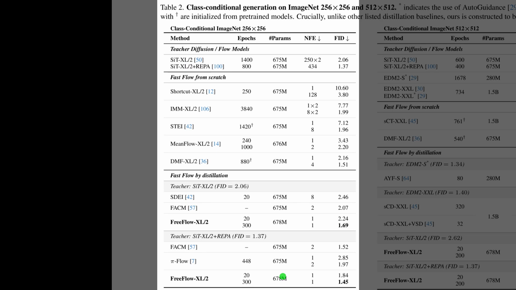Alright, Table 2 turns from ablations to a head-to-head comparison on ImageNet. The upper block shows teacher models like SiT-XL/2 and SiT-XL/2 plus REPA, reaching Fréchet Inception Distance around 2.1 and 1.4, but only with hundreds of function evaluations. The middle block lists fast flows trained from scratch that either need many steps or suffer much worse scores. The distillation block shows FreeFlow XL/2, matching or beating other distilled models, staying within about 10% of the teacher while using just a single function evaluation.